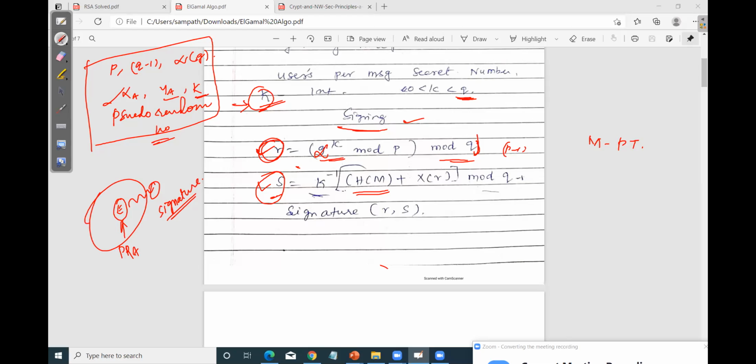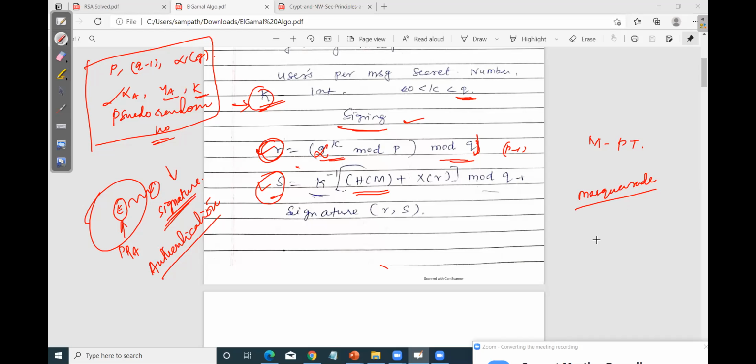Similarly, when we talk about digital signature, it is used for proving authentication and avoiding duplication. When we studied the different types of attacks, we studied masquerade or fabrication. What is this masquerade attack?